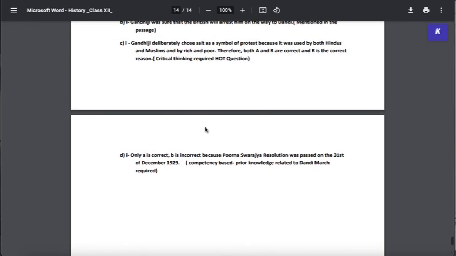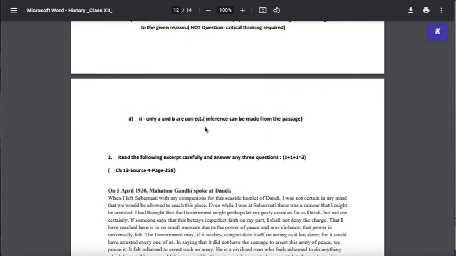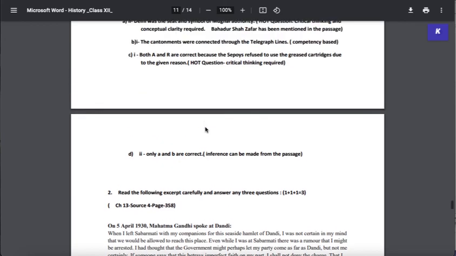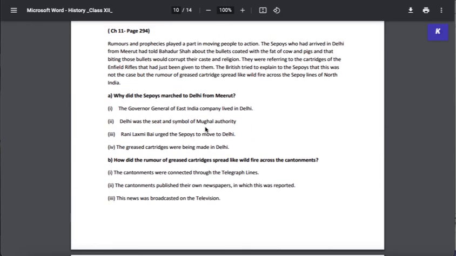So what they've done is they've given you, I think, 2 questions from each of the books in this bank. This is not to be seen as an exhaustive list. Please do not assume that only these questions will come in the board exams. It's just a question bank, just to give you an idea of what kind of questions you can expect in the examinations. So I hope this quick video was helpful.